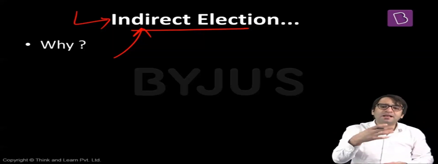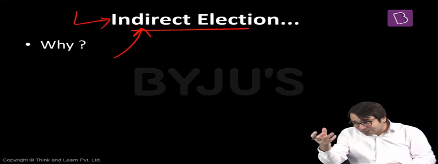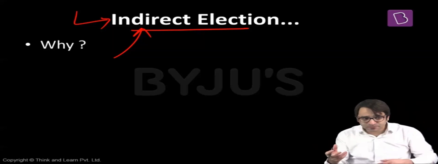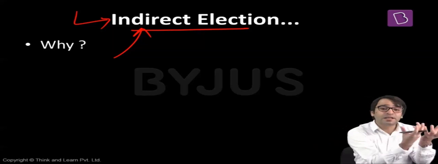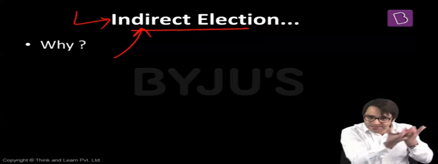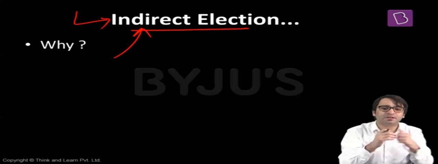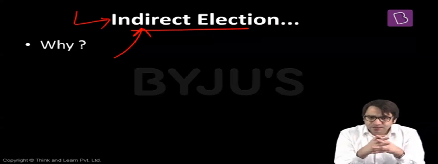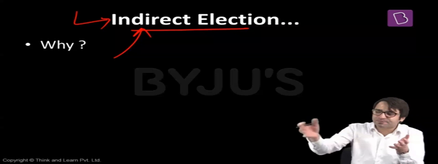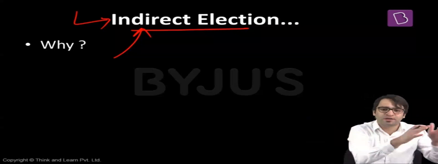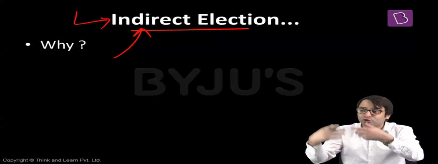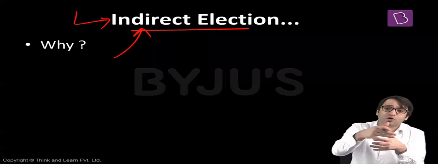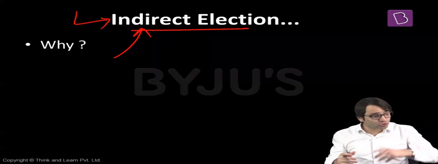The President of India. Now, if the President is also directly elected by the people, and the Prime Minister is also directly elected by the people, although the Prime Minister is not directly elected, this individual who becomes the Prime Minister is directly elected by the people. MPs are directly elected by the people. So if tomorrow there's a clash between the President and the Prime Minister, the Prime Minister would recommend something to the President, and the President would say, no, I will not agree. But the Prime Minister would say, I'm directly elected by the people, so you have to accept what I'm recommending. The President would say, I'm also directly elected by the people, so you listen to what I'm saying.